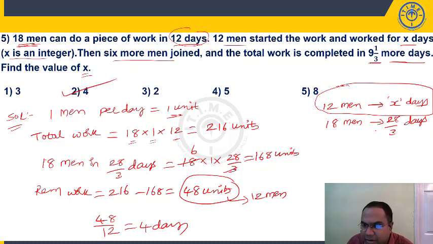So 18 men in 28 by 3 days, they can do how many units? 18 into each man will do 1 unit into 28 by 3 days, that is 168. He is saying work is completed. That means 216 minus 168. What about the remaining work?